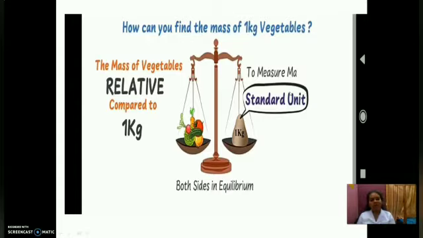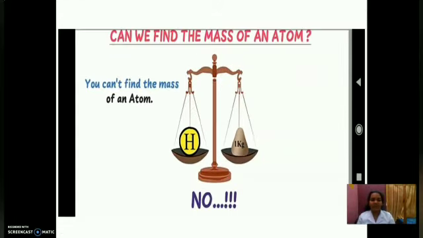So how can we find the weight of an atom? Can we take an atom, put it in a weighing balance, and measure its weight? No. Why? Because an atom is very small. We cannot even see an atom with our naked eyes. Then how can you put one atom in a weighing balance and equalize it with 1 kg? We cannot do that. So how can we find the mass of an atom?